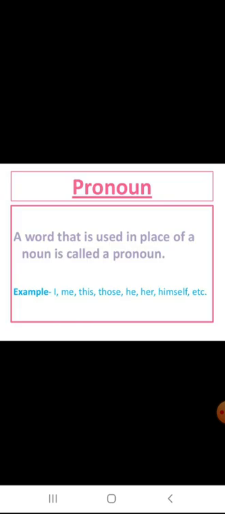Today we are going to learn chapter 10, pronoun. First, let me explain what is a pronoun. A word that is used in the place of a noun is called a pronoun. For example, I, me, this, those, he, her, himself, etc.